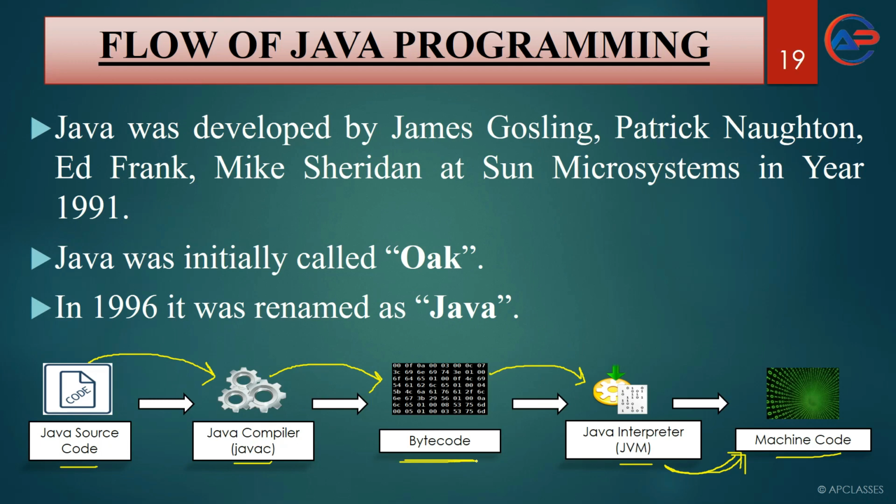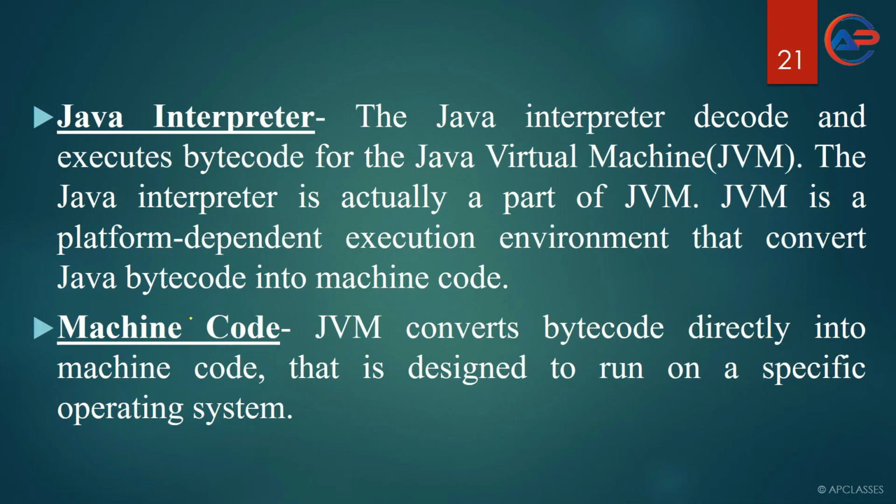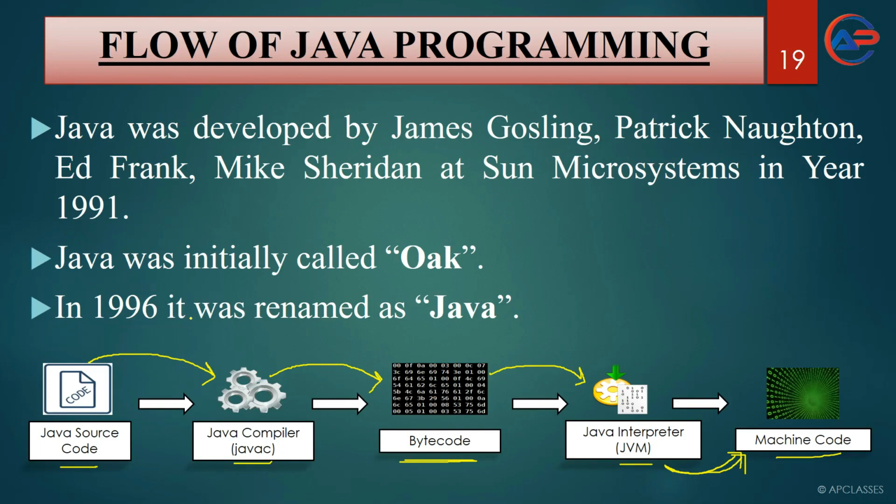Then they can ask you what is Java compiler. They can ask you what is a bytecode, what do you mean by bytecode. So here you have the definition of Java compiler, a definition for bytecode, a definition for Java interpreter, and again a definition for machine code.